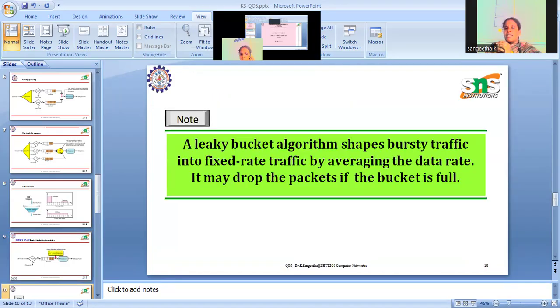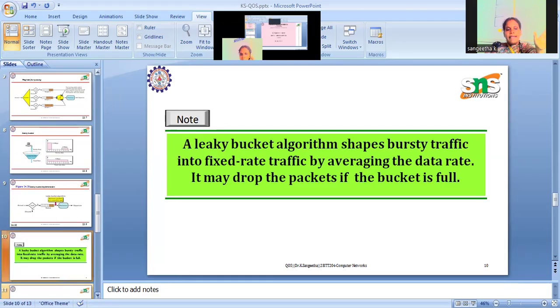The leaky bucket algorithm shapes bursty traffic into fixed rate traffic. It's a shaping technique. By averaging the data rate, a constant bit rate is used. It may drop the packet if the bucket is full. Yes, obviously, if the bucket is full, it cannot accommodate the new packet, so the packet will be discarded. So likewise, the leaky bucket will work.